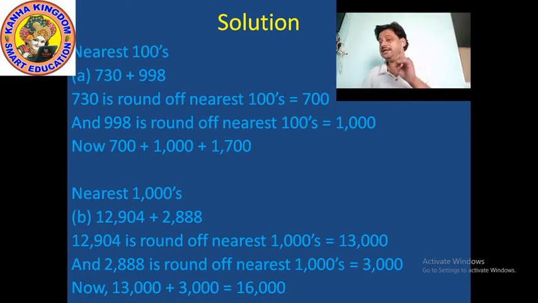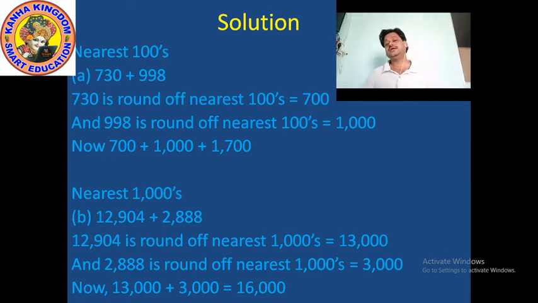When we convert to nearest 100, keep in mind two rules. First, if the tens place is less than 5, then you convert the tens place and ones place into 0, and nothing changes in the 100 place. Second, if the tens place is 5 or more than 5, then you also convert the tens place and ones place into 0, and you add one more to the 100 place, whatever the digit in the 100 place is.